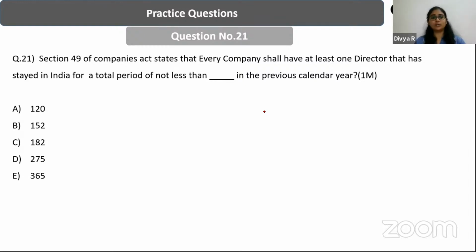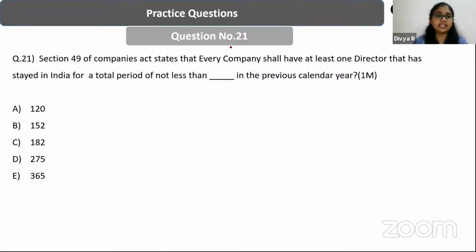So let's take the first question. Section 49 of the Companies Act states that every company shall have at least one director that has stayed in India for a total period of not less than how many days in the previous calendar year? Yes, let's proceed fast. That should be the spirit, isn't it? Because every minute of yours is very, very important, and we should try to give our best, isn't it, guys? Yes, 182 days. In fact, a simple question.